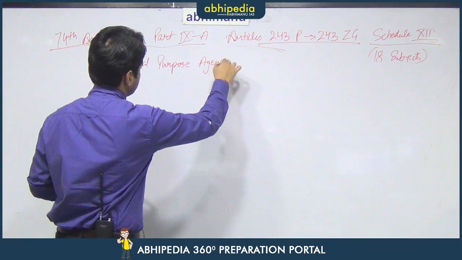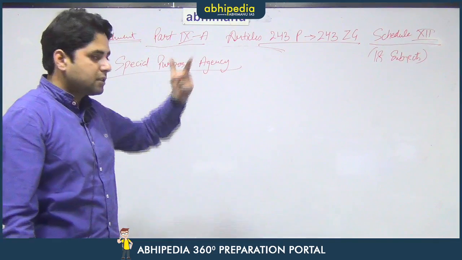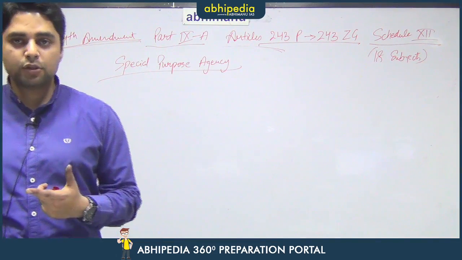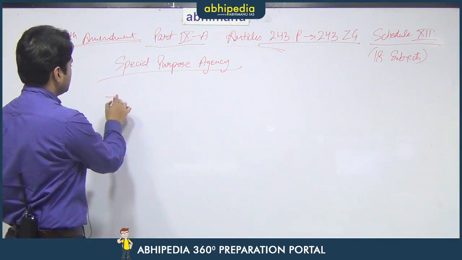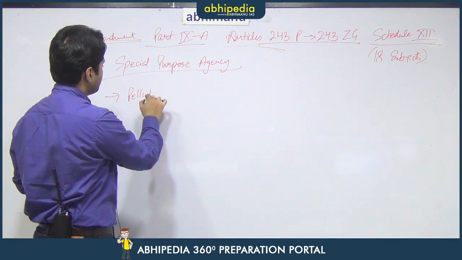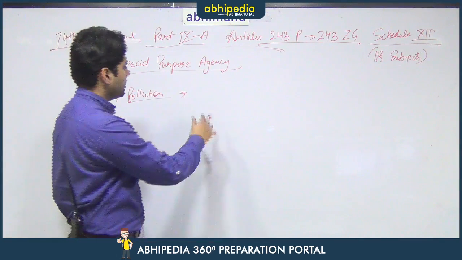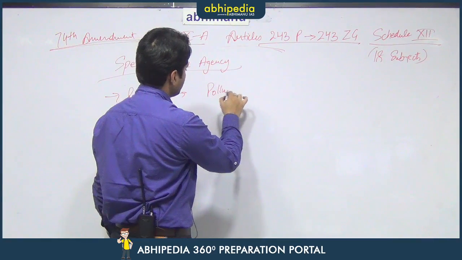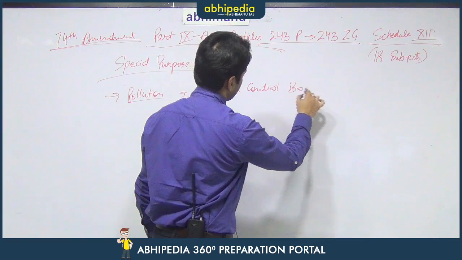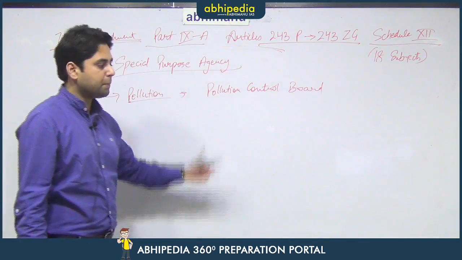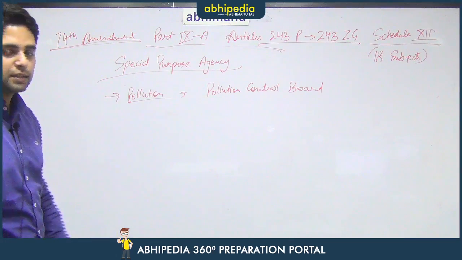The special purpose agency. Now, the special purpose agency, as the name suggests, there is a specific purpose that the state government wants to accomplish, and for that it establishes a body. For example, the state government wants to fight the menace of pollution. So, to fight the menace of pollution, the state government can establish pollution control boards for every state. For example, the Punjab Pollution Control Board, the Haryana Pollution Control Board. So, this is a special purpose agency.